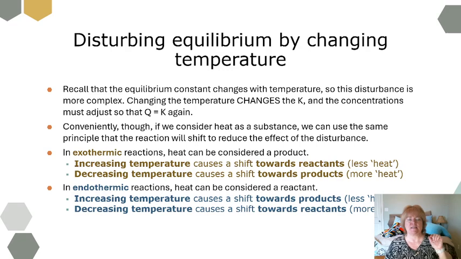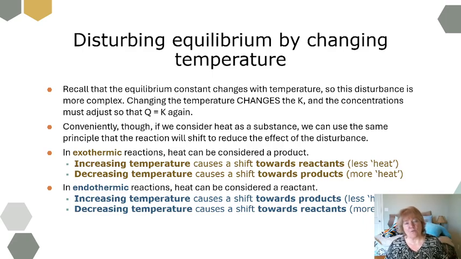One of the tricks is I can think about heat as being a reactant or a product. In an exothermic reaction, I can think of the heat as being like a product of it. If I increase the temperature, I have more heat on the product side. That's going to cause a shift towards reactants. Whereas if I decrease the temperature, it's going to cause a shift towards the products.